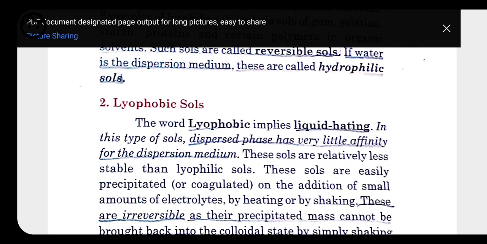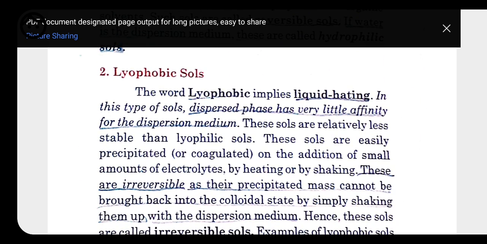Next classification, that is lyophobic sol. Lyophobic sol has properties just opposite to those of lyophilic, which means it has very little affinity towards the dispersion medium. They are liquid-hating substances, because it is just the opposite. So lyophilic sols are reversible, but lyophobic sols are irreversible in nature, and they can be precipitated very easily.